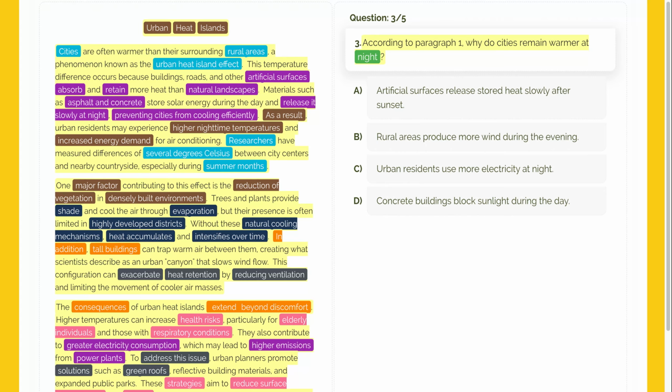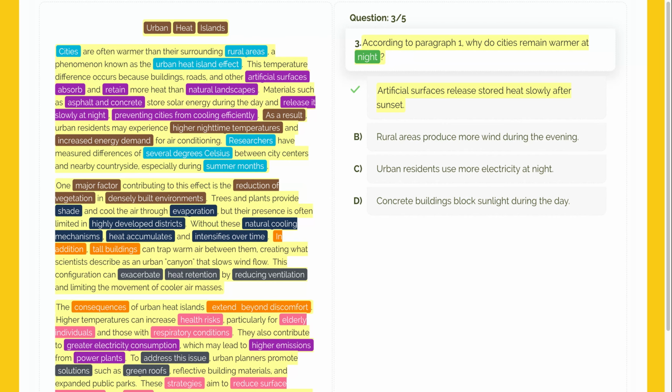Let's evaluate option A together. Artificial surfaces release stored heat slowly after sunset. This choice perfectly reflects materials such as asphalt and concrete, which store solar energy and then release it slowly at night. This slow release is exactly why the city stays warm while the countryside cools down. Because this is stated directly in the text, it is correct.